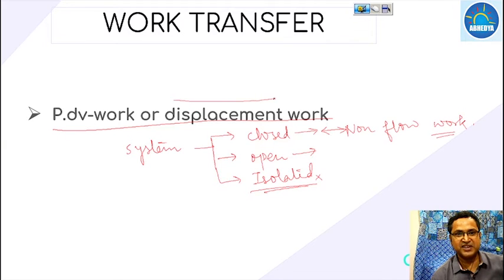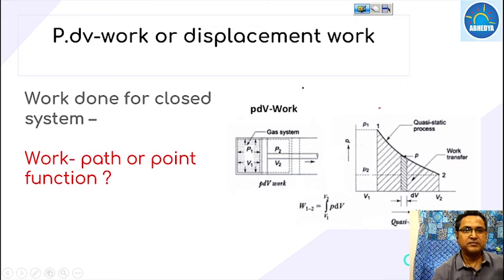Displacement work is related with your piston displacement. I have shown that when the piston is moved, then this work is P dV work. So this is for a closed system. Now the piston moves from state 1 to state 2, as I have already explained, under the action of any pressure.